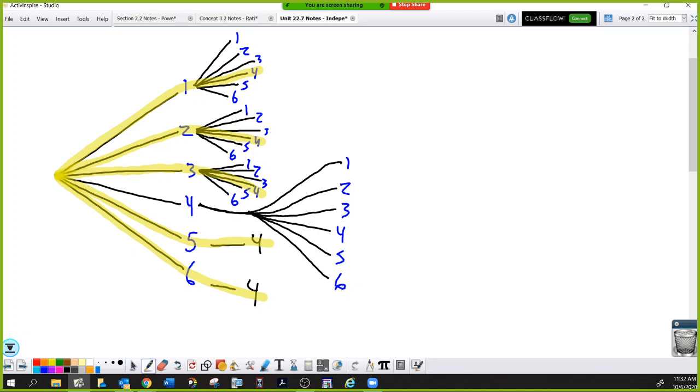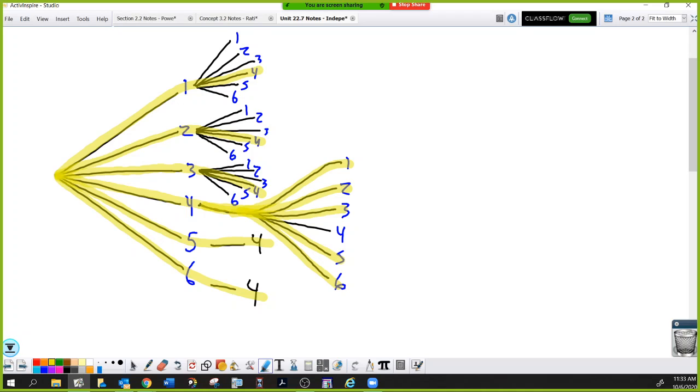So for this one, I'm only going to highlight where I rolled the 4 one time because it said exactly one 4. There's 1. There's 2. There's 3. I can't do 4, 4 because that breaks the rules of rolling it more than once. And there's 4 and there's 5. So there are now 10 golden branches when there would have been 36.